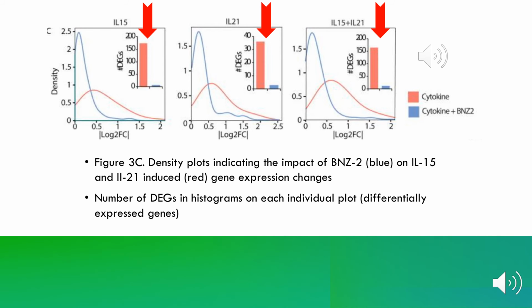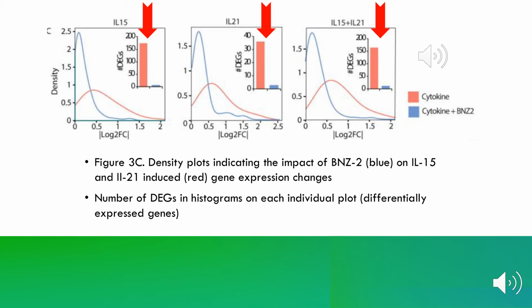Figure 3C shows density plots indicating the effect of BNZ2, which is shown in blue, on the IL-15 and IL-21 induced gene expression changes. Those are shown in red. On each density plot, there is a histogram indicating the number of differentially expressed genes, or known as DEGs.